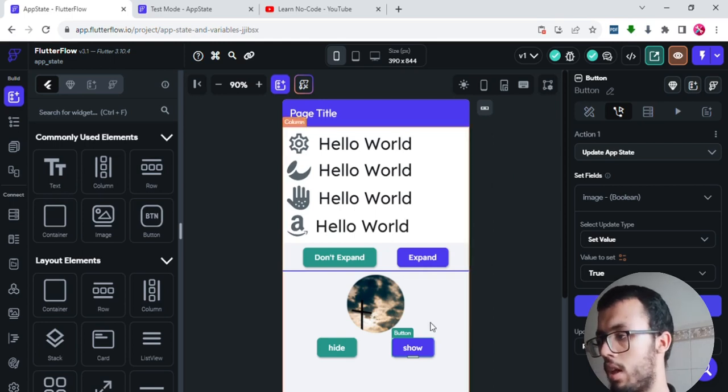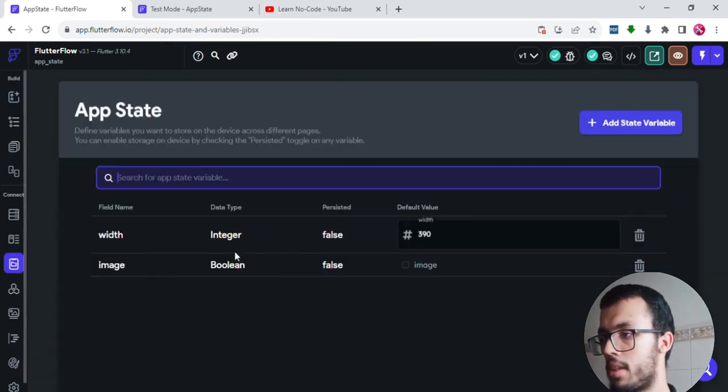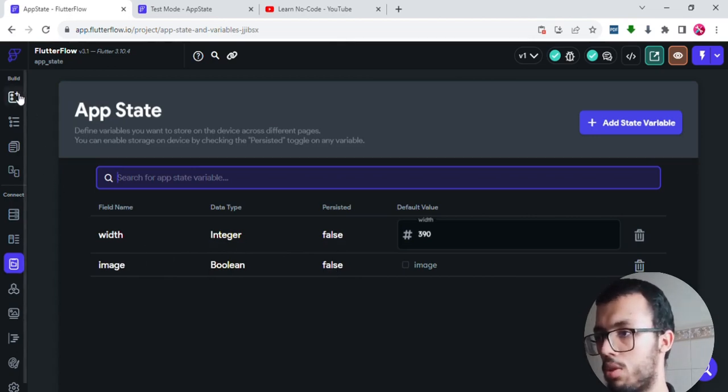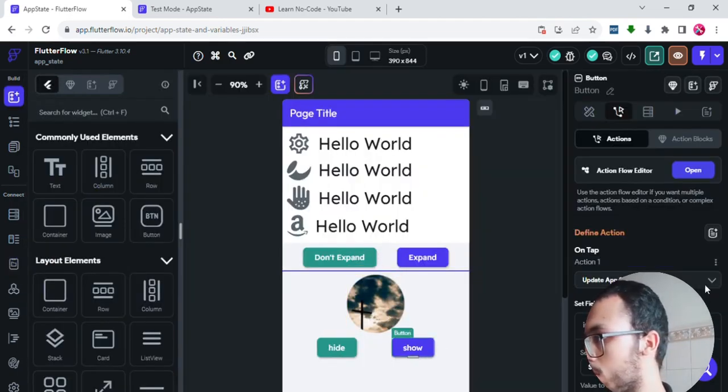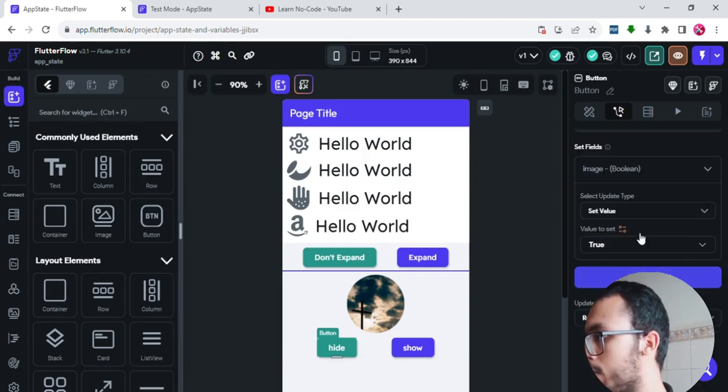And this button will do the same, but this time it is not going to turn this app state from false to true. Instead, it will take it from true to false, which is from showing to hiding. That's what I'm going to do. I will go to show, copy the action, go to hide, and paste the action, and I will go down. This hide will not set the value to true.